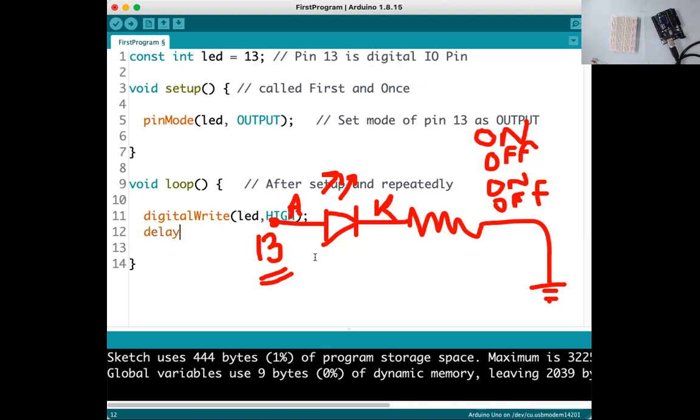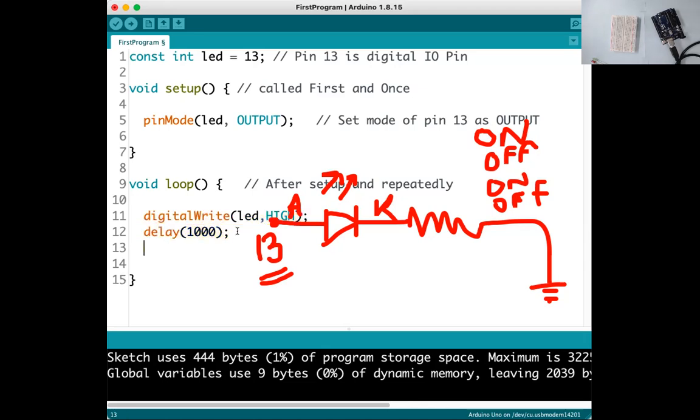We have to wait for 1000 milliseconds. Here we are calling the delay function, which generates a delay of 1000 milliseconds. So the LED is on for 1000 milliseconds, like 1 second.